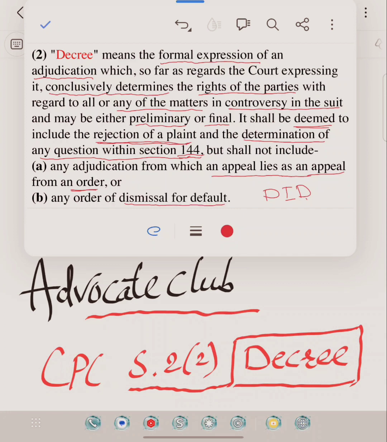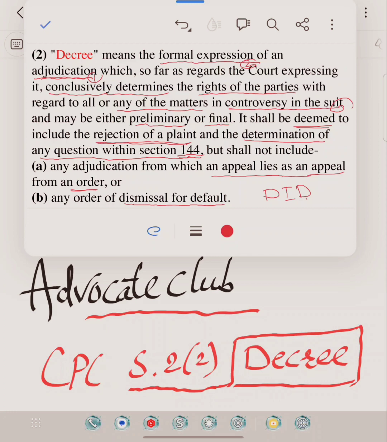Another point: the essential elements of a decree. Adjudication of court is the first essential element. Second, it must be formally expressed. Third, it must be given in a suit. Such adjudication must have been given in the suit.